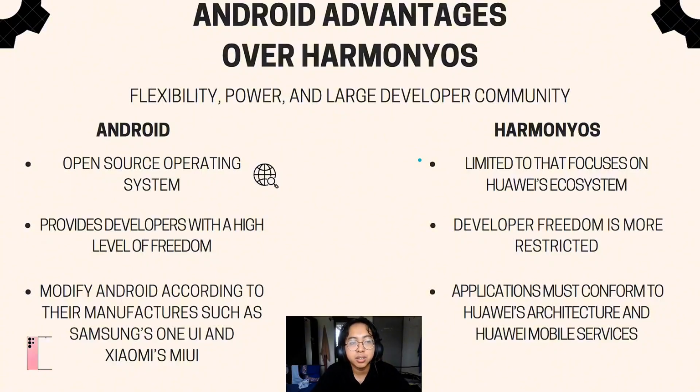For Harmony OS, the OS is limited to Huawei's ecosystem only. This means that every development is restricted to Huawei's ecosystem, which makes developers' freedom to develop much more limited. Developers also need to follow Huawei's architecture and Huawei's mobile services when making an application. This makes many developers have trouble developing in such a limited and unfamiliar environment. From this aspect, we can say that Android is better for developers because it doesn't hold developers back from developing based on what they want, which is important for developers.